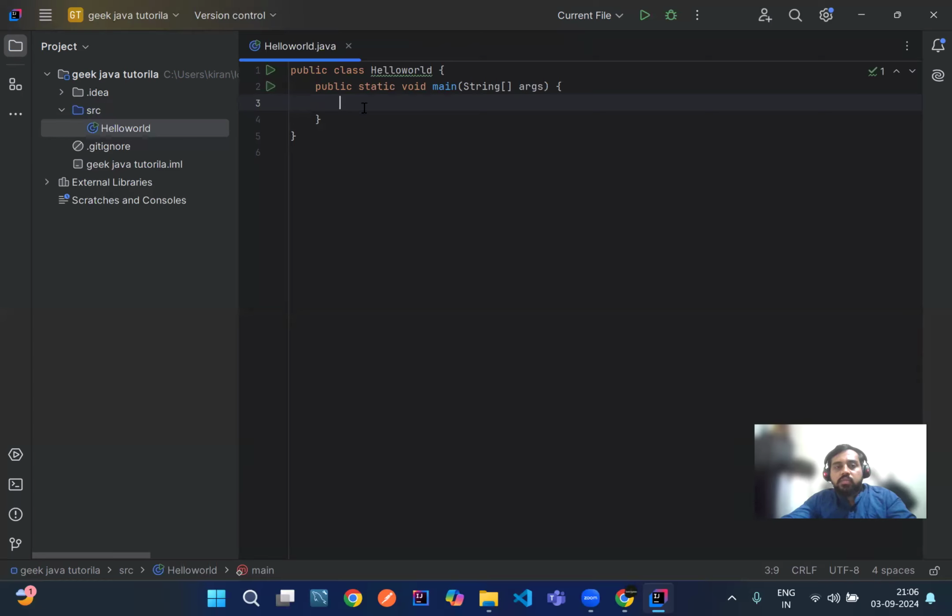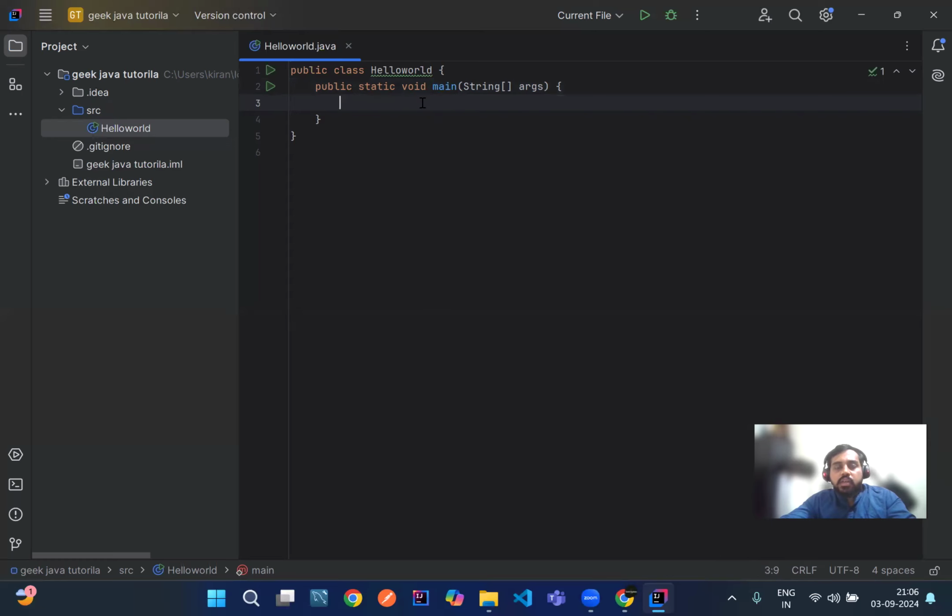What is this? What is the use for this? I'll talk about it in our future videos. So main is just a method. This is a method inside a class. So class is just like a blueprint. It consists of methods, blocks, static blocks, and non-static blocks. This and all we'll discuss in our future videos.